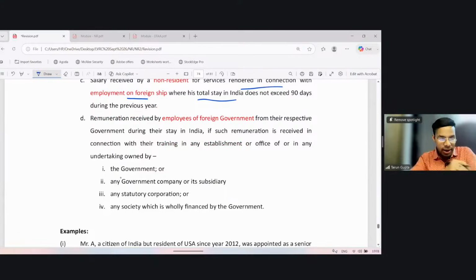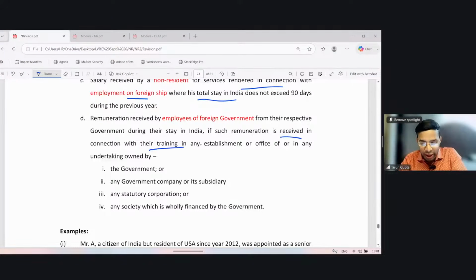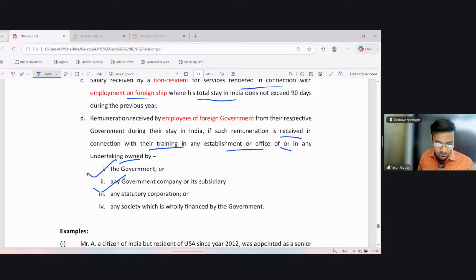The last exemption in salary is remuneration received by employees of a foreign government. Again, it's applicable to foreign government employees for their respective government during the stay in India, if such remuneration is received in connection with training in an establishment or office of, or an undertaking owned by... Okay. So if any foreign government employee has come to do training in any establishment, office, or any other undertaking owned by the government, or owned by a government company and its subsidiary, or owned by a statutory corporation, or owned by any society which is wholly financed by the government.